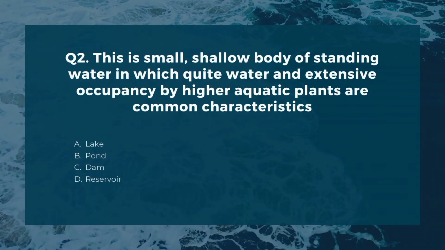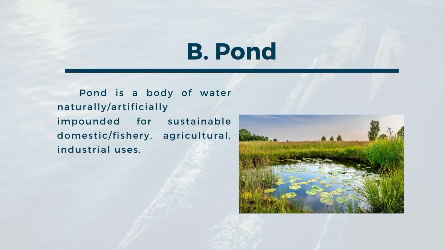Number 2. This is a small, shallow body of standing water in which quiet water and extensive occupancy by higher aquatic plants are common characteristics. A. Lake. B. Pond. C. Dam. D. Reservoir. The correct answer is B. Pond. Pond is a body of water naturally or artificially impounded for sustainable domestic, fishery, agricultural, industrial uses.